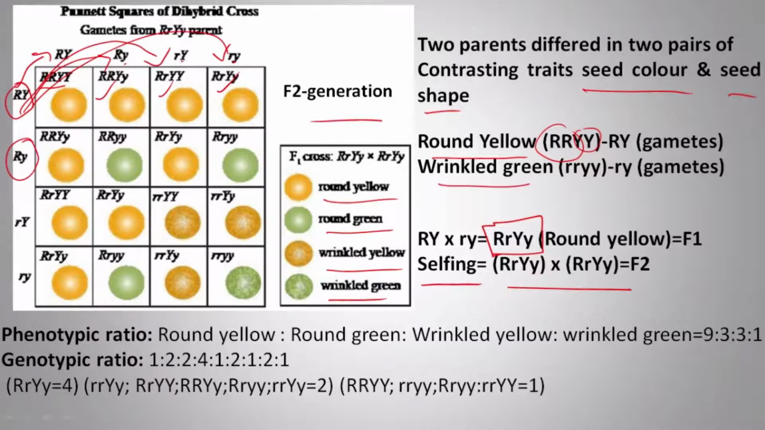So he got a phenotypic ratio of round yellow to round green to wrinkled yellow to wrinkled green in the ratio of 9:3:3:1. But the genotypic ratio was 1:2:2:4:1:2:1:2:1. So what is this 4? This 4 is the maximum we got in the heterozygous condition, that is capital R, small r, capital Y, small y. So in this way he got this result.